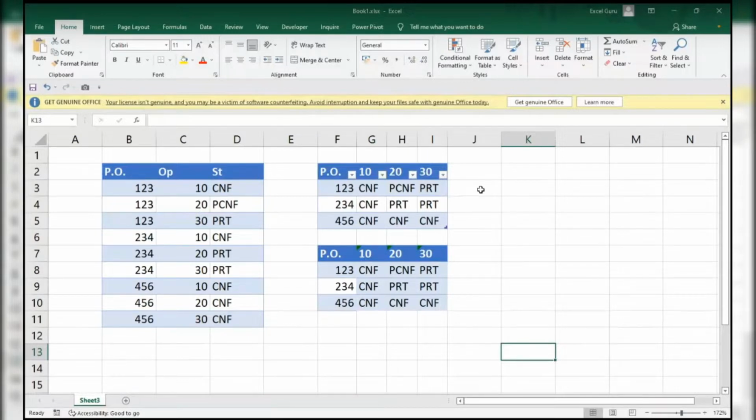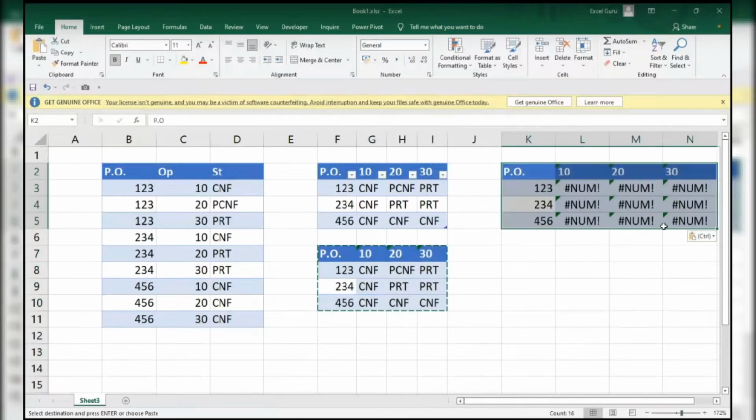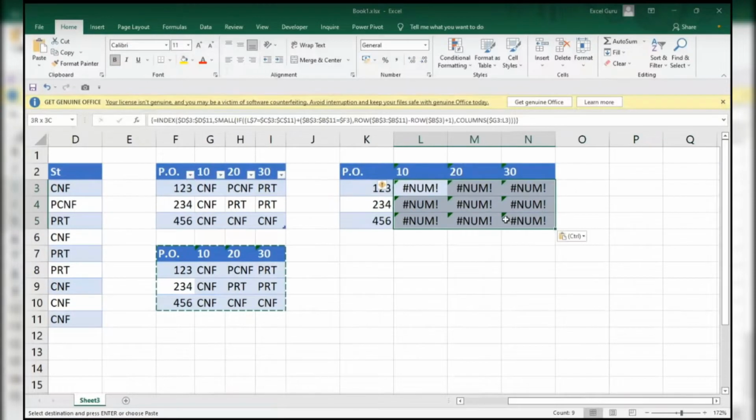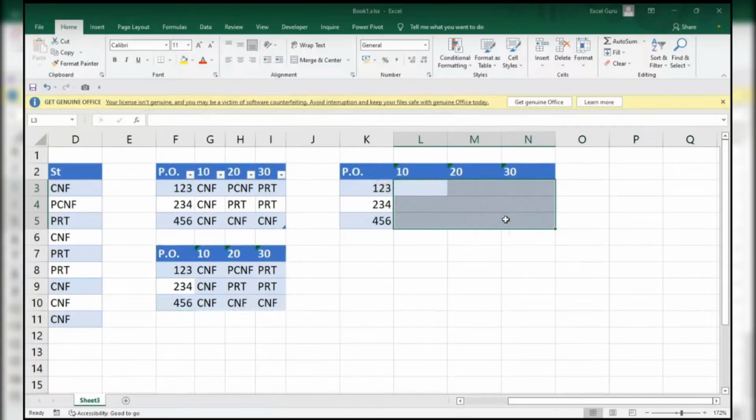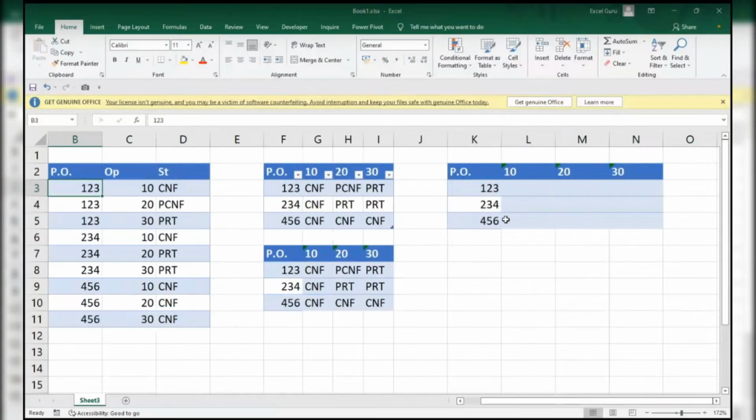One thing, first of all, I copy this one from here. Okay, I'll just copy this one and paste it somewhere else. Control V, and I delete this whole thing. I don't want this thing. Now, this is the thing. Okay. And to extract unique values